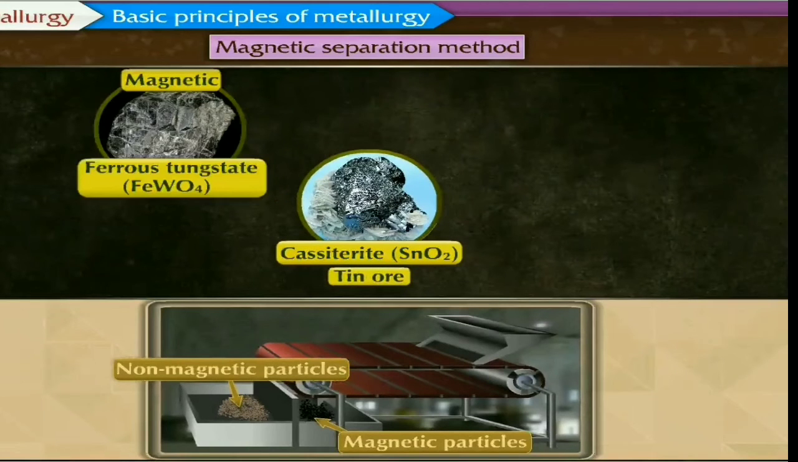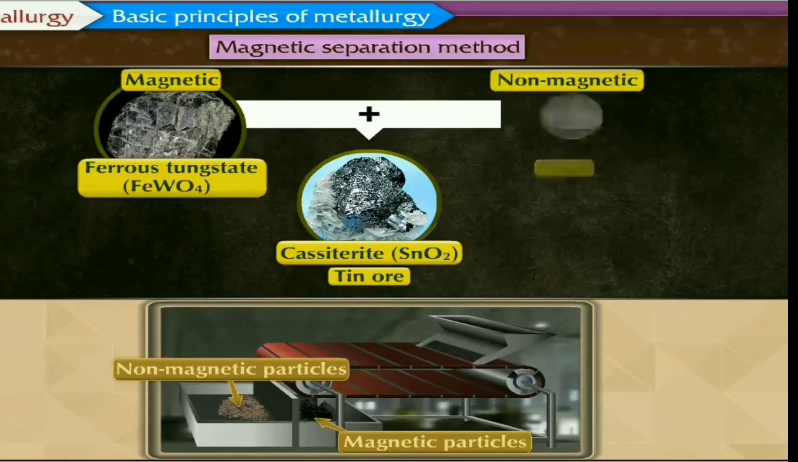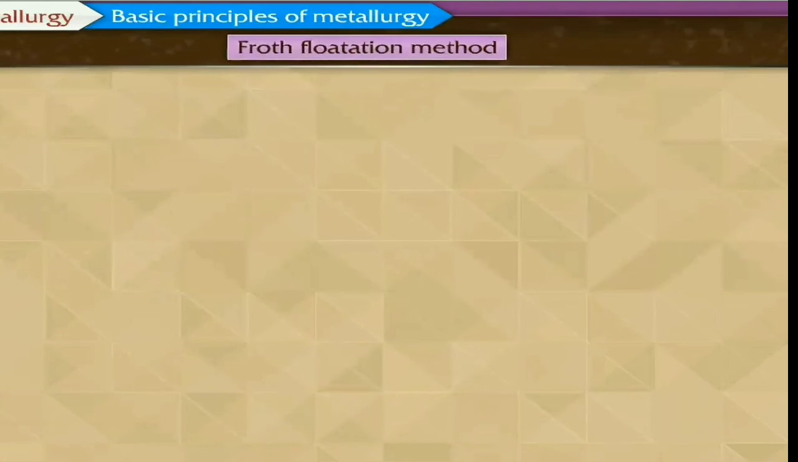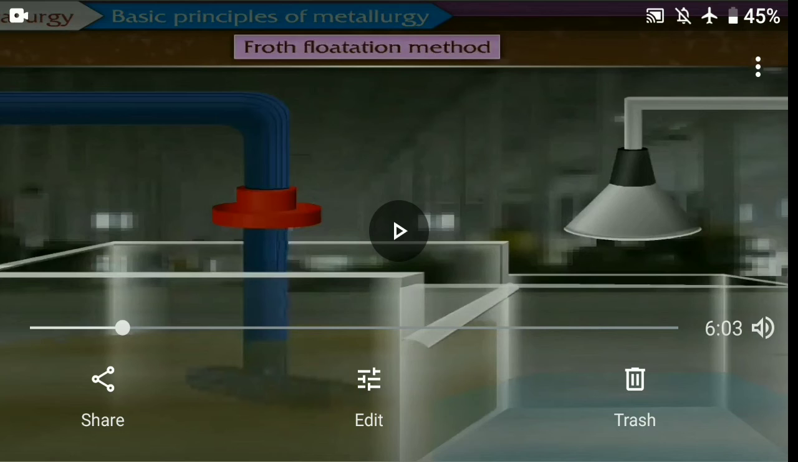Ferrous tungstate is there, FeWO4, and non-magnetic, that is stannic oxide. Cassiterite, that is SnO2, stannic oxide, and ferrous tungstate. All these things can be separated out with the help of the magnetic process. The magnetic and non-magnetic ingredients in the ore can be separated out depending on their nature, whether they are magnetic or non-magnetic.